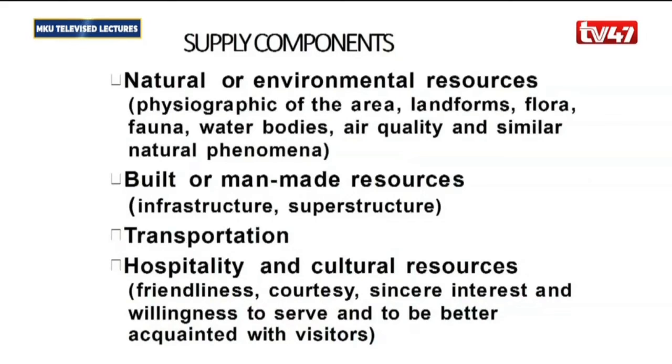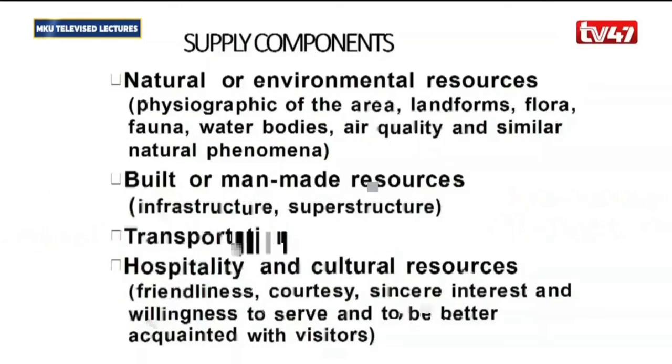So within these supply components, we talk about the natural or environmental resources, and the built or man-made resources. For the natural resources, we are thinking about those which are naturally occurring within the destination: the physiography of the area, the topography, the landforms, the flora and fauna, the water bodies, air quality, and many others that are naturally occurring in that place.